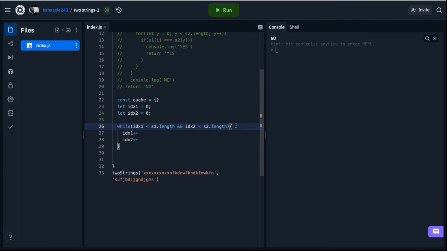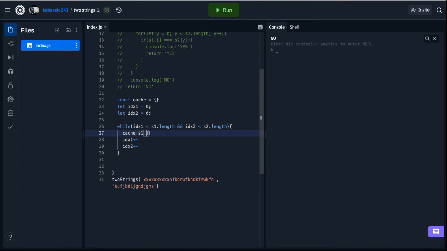So what are we going to actually do? When we have a way to loop through both strings S1 and S2 at the same time, what I'm going to do is start firstly by caching, or registering, each substring from the string 1.